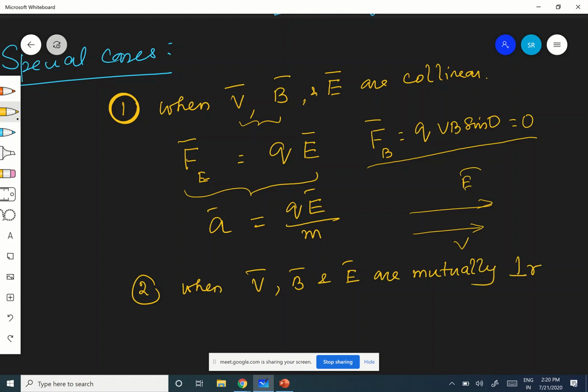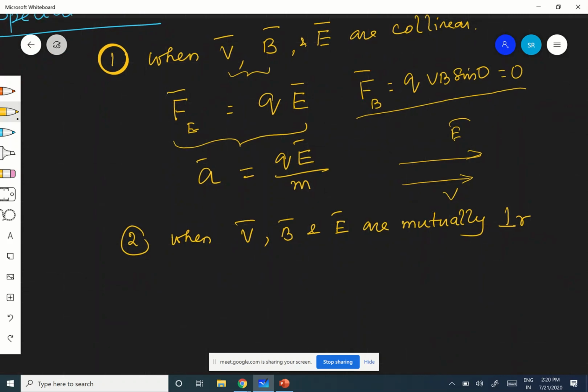All three are mutually perpendicular. In this case, all are mutually perpendicular, and if the values of E and B are such that, listen to me very carefully, all three are perpendicular, fine.